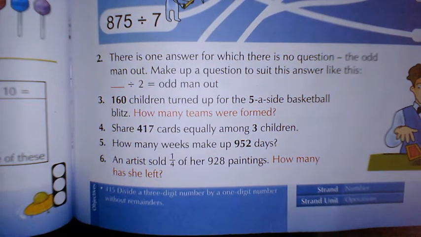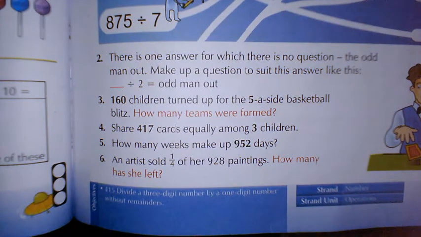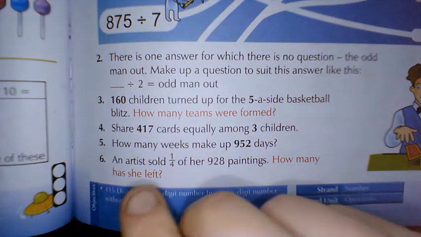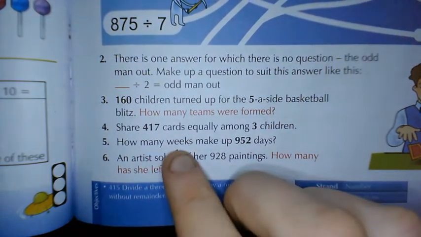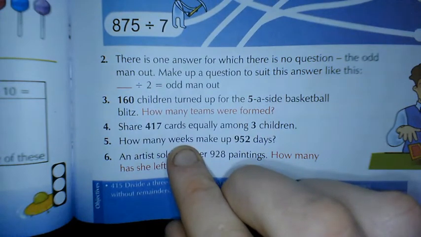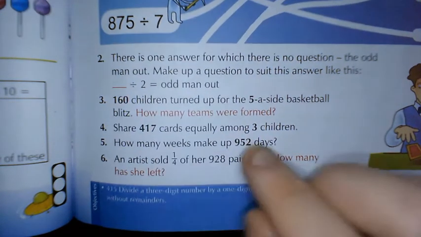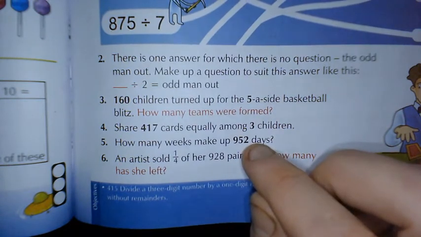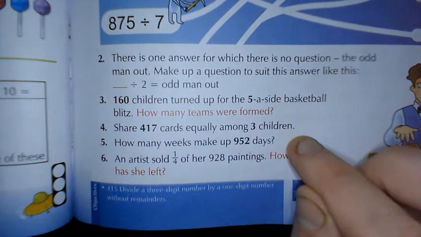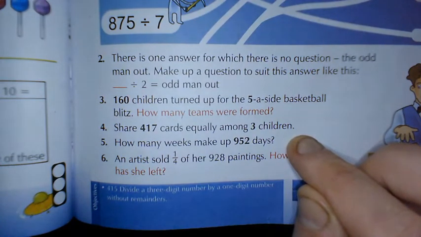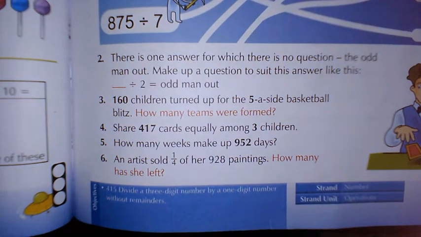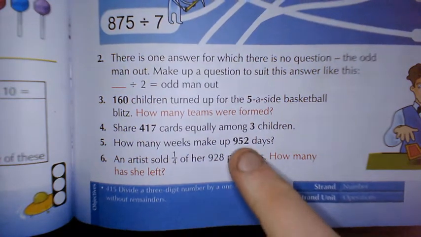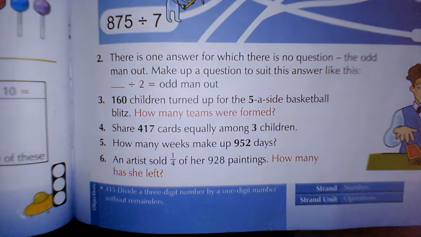Number 5. How many weeks make up 952 days? So we have to figure out how many days are in 1 week. So we have 952 days divided by how many days are in 1 week, which is 7. So what sum would we need to do to find out how many 7s are in 952?